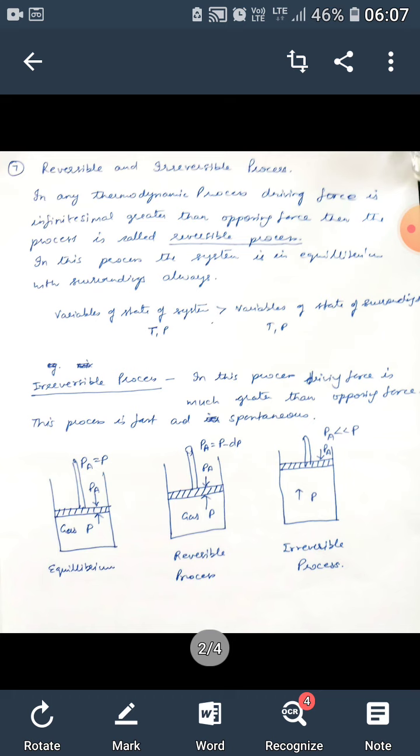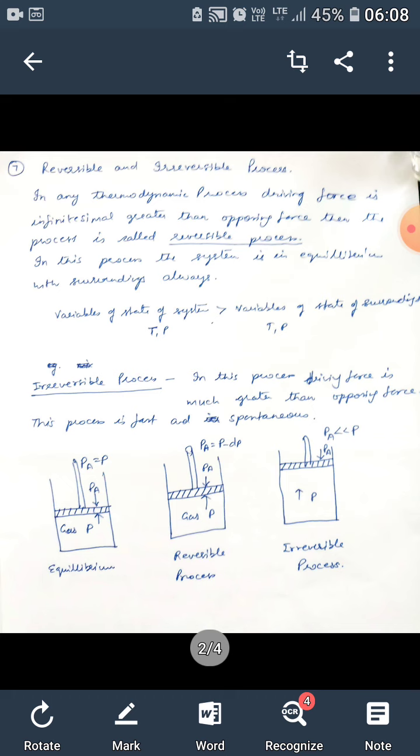The first figure shows the equilibrium stage when the applied pressure and pressure of gas are equal. In cylinder number 1, we see that gas is filled in the cylinder having pressure P, and by this pressure the piston is moved upward. But if we apply the pressure PA equal to P, then the piston does not move upward and stays at its own position. So this is the equilibrium stage, PA is equal to P.